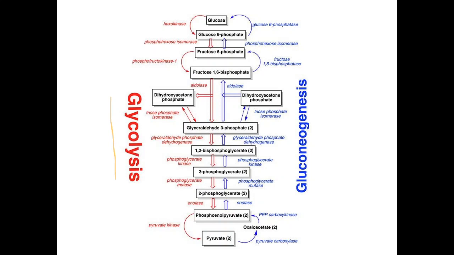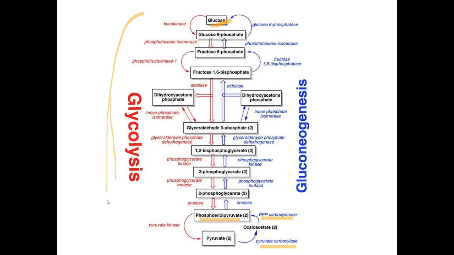There is an option. Pyruvate can undergo the pyruvate carboxylase reaction, and it gives oxaloacetate. Oxaloacetate undergoes the phosphoenolpyruvate carboxykinase reaction, and it gives phosphoenolpyruvate. Then the reaction goes upwards: phosphoenolpyruvate to 2-phosphoglycerate, 3-phosphoglycerate, 1,3-bisphosphoglycerate, glyceraldehyde 3-phosphate, dihydroxyacetone phosphate, then fructose 1,6-bisphosphate, fructose 6-phosphate, glucose 6-phosphate, and likewise we get glucose.